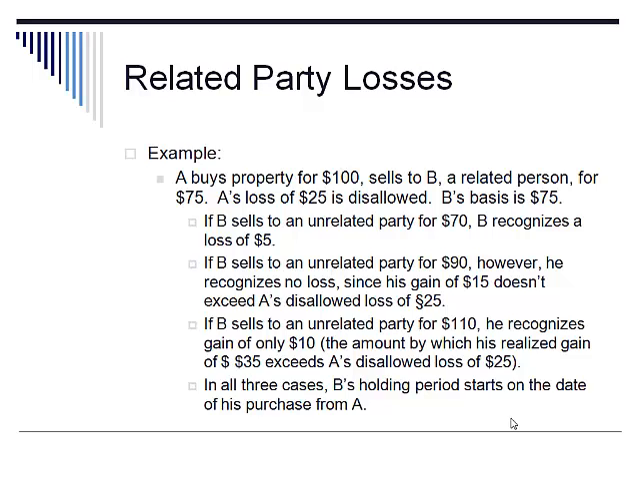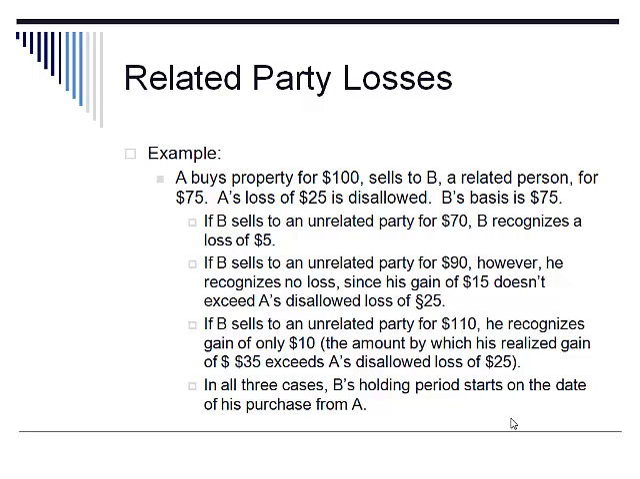If B sells that same property to an unrelated party for $90, however, then he recognizes no loss because he has a gain. However, B recognizes no gain either because his gain of $15 doesn't exceed A's disallowed loss of $25. So in this situation, B recognizes neither a gain nor a loss.